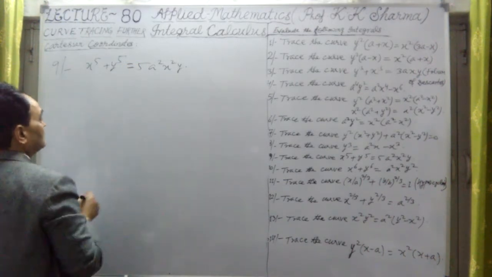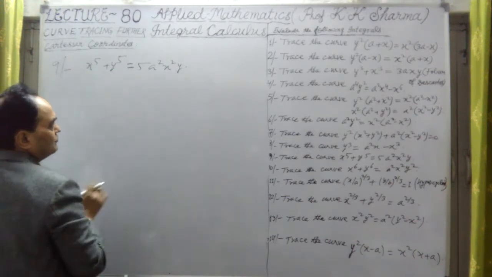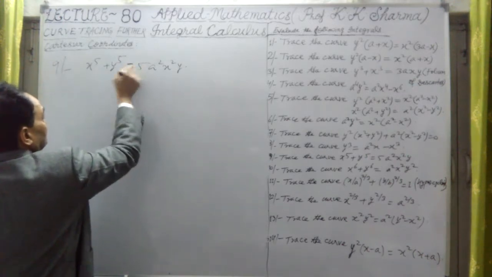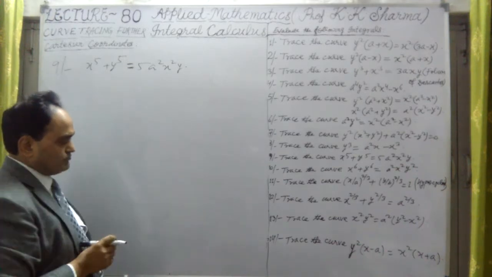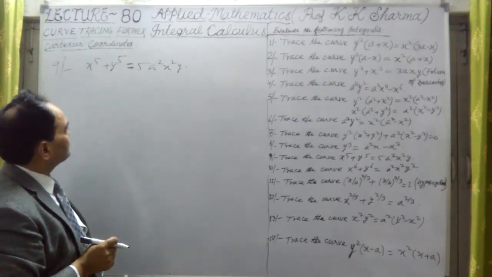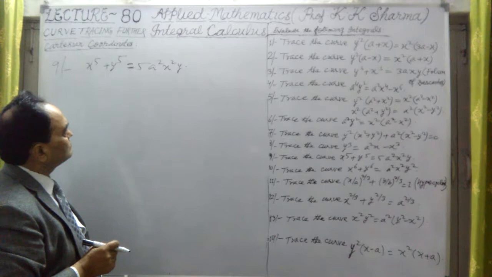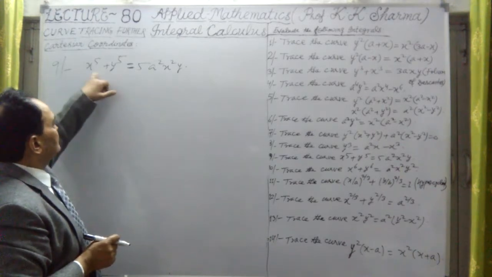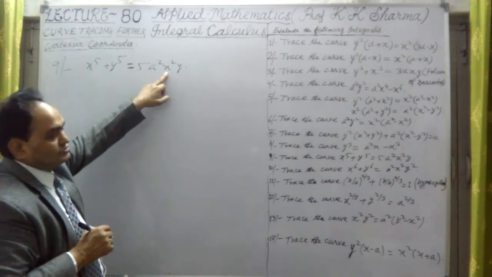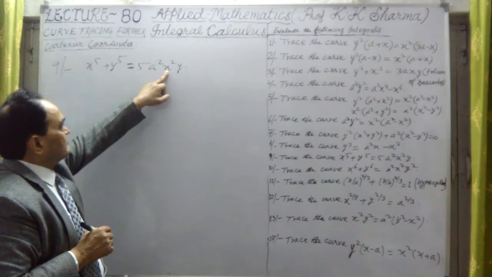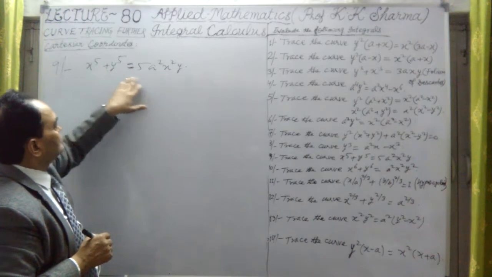So first, neglecting the constant 5, sometimes we have to neglect. So there are two forms of the tangents here. Now this is an odd term. If I put x equal to minus x or y equal to minus y, will there be a change in this equation? Okay, this negative sign will be there, but this is positive because x square is there. So x square will be positive, but this is negative. This negative sign will be cancelled out. It means there is no change here.